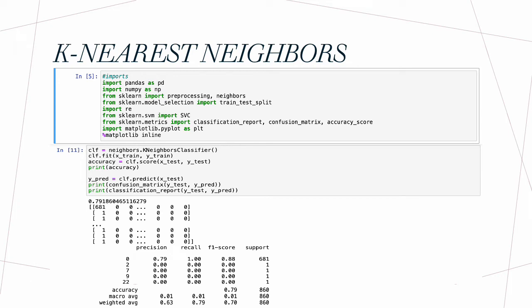Now we will implement the k-nearest neighbors, which is a supervised machine learning algorithm that can be used for either regression or classification tasks. In this case, we will be using it for a classification task. Now we can see that we started evaluating the model, and we also started to make predictions on the data set.